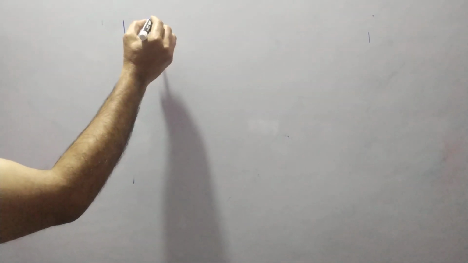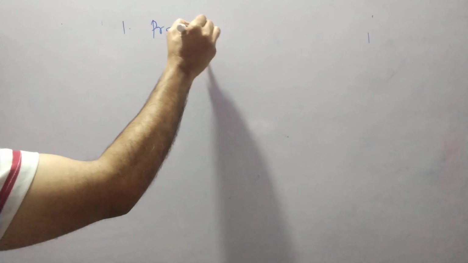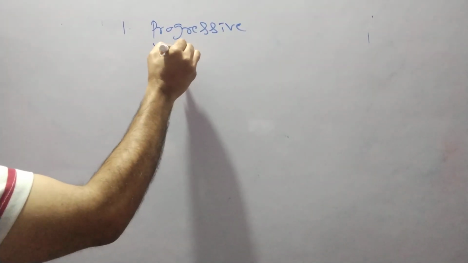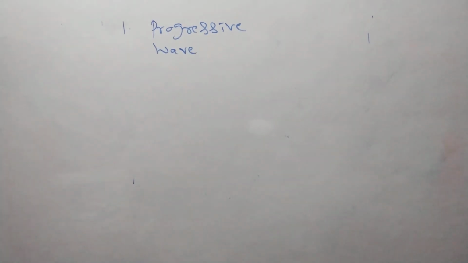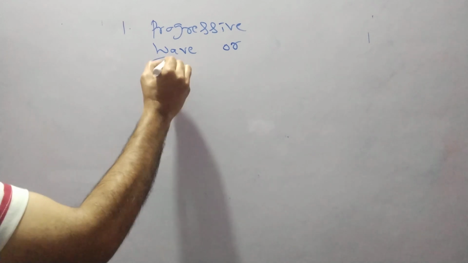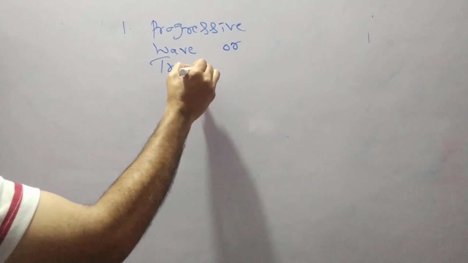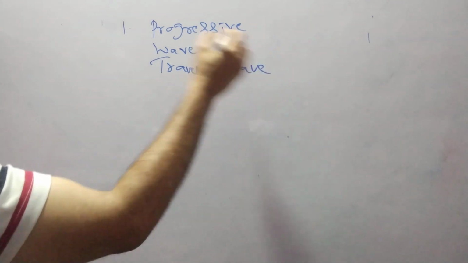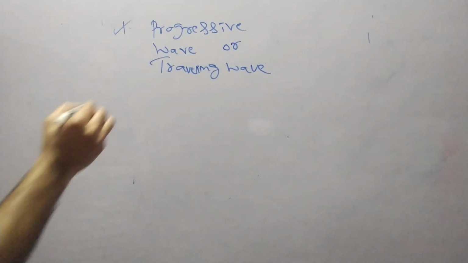Here, the first one is again wave subdivisions. The first one is the progressive wave, another name is traveling wave. This is one form of subdivision of a wave, right?